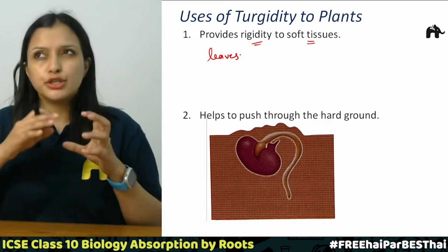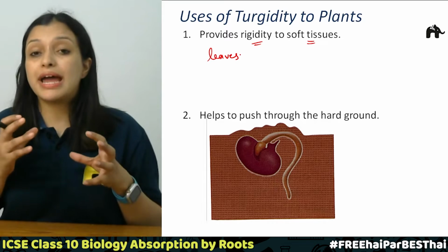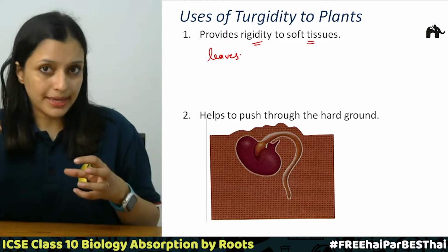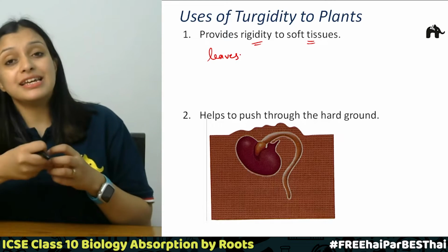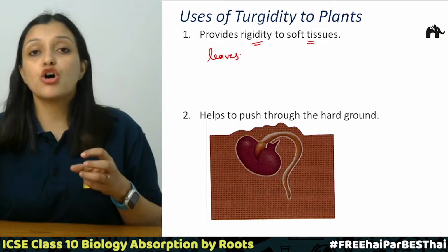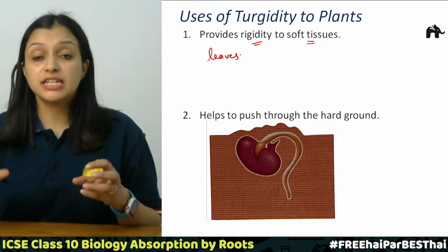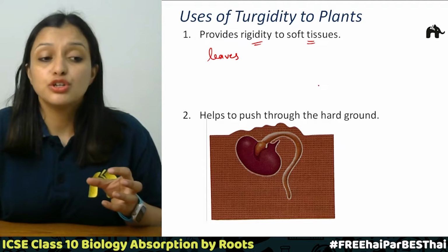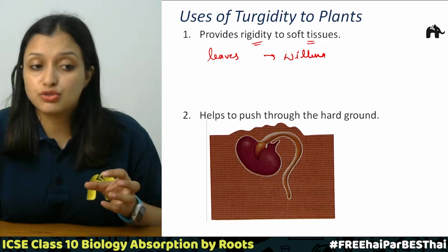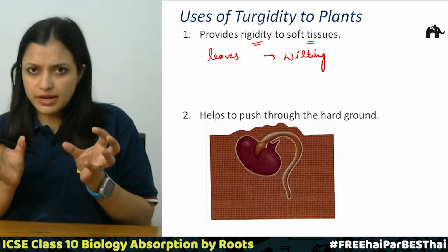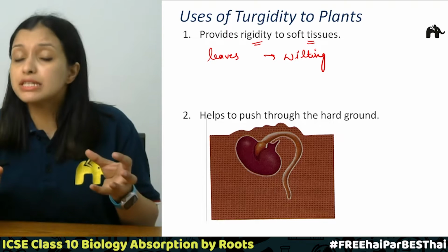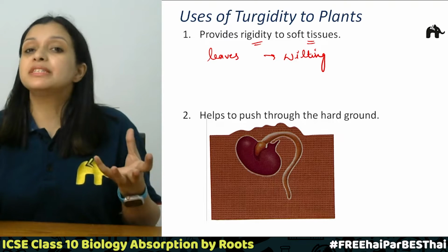We know that during the daytime when it is very hot, the amount of water absorbed by roots is very small compared to the water lost by transpiration, right? In those cases, usually the leaves suffer wilting. They will droop down because there will be less water, so they will not be that rigid.